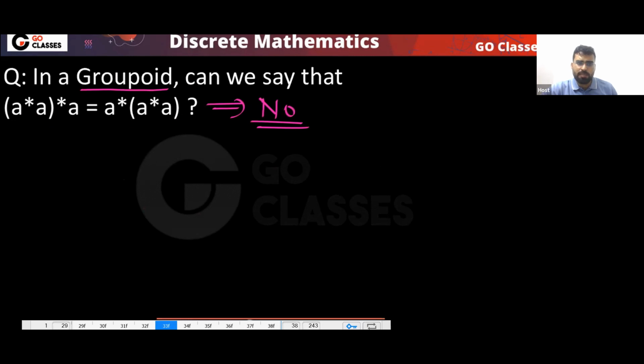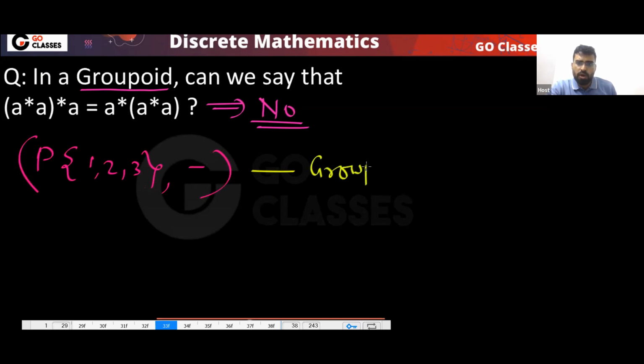Can anyone give me a counter example? You can take this counter example. Consider the power set of 1 to 3, and set difference. Tell me, is this groupoid or semi-group or what? This is groupoid, but this is not associative, right? This is not associative.